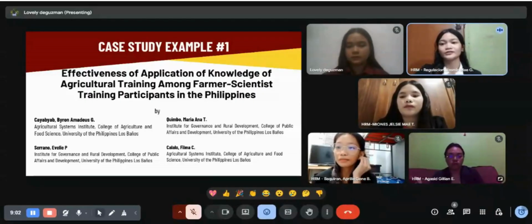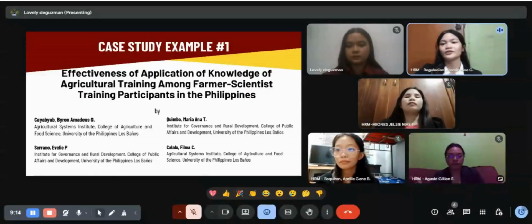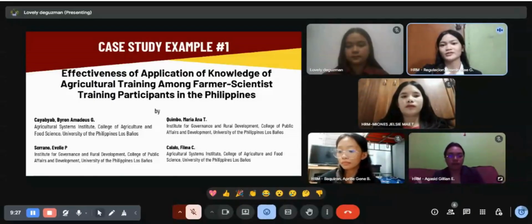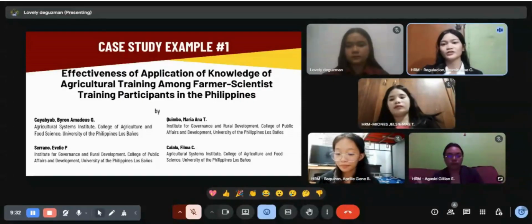And then after level 2, we have level 3, which is the behavior. About 76.7% of the farmers applied what they learned in their own farms. For example, one of the participants said that instead of just applying fertilizer once, they now use soil test kits and apply fertilizer properly in stages: basal, dressing, and side dressing. These changes show that the training influenced their actual farming practices.